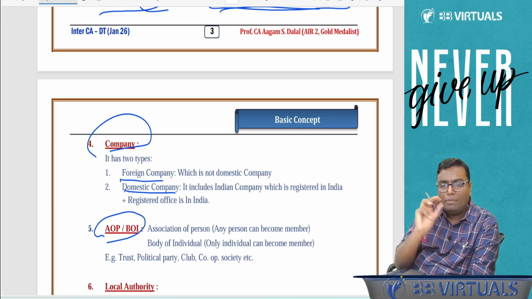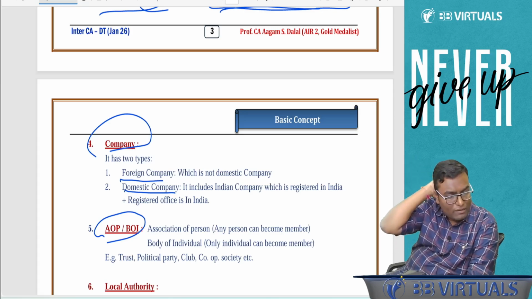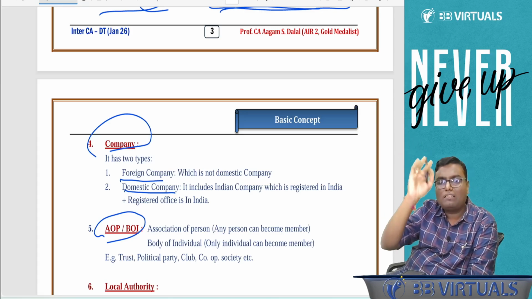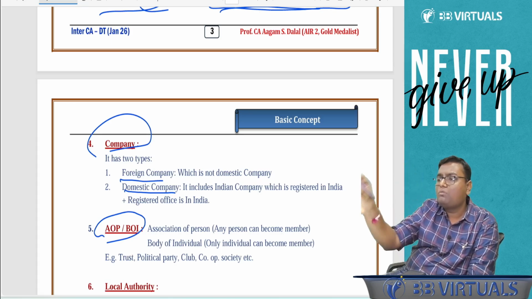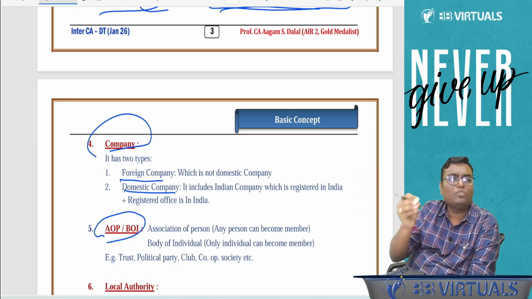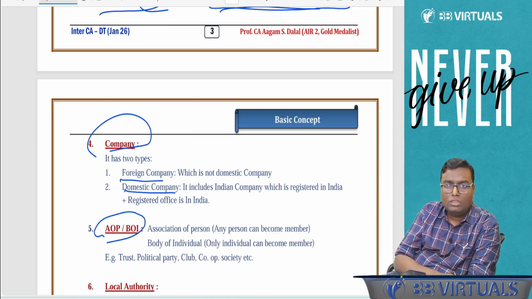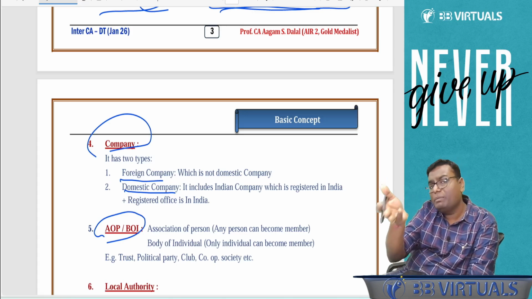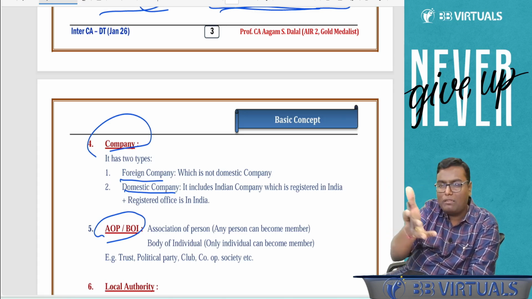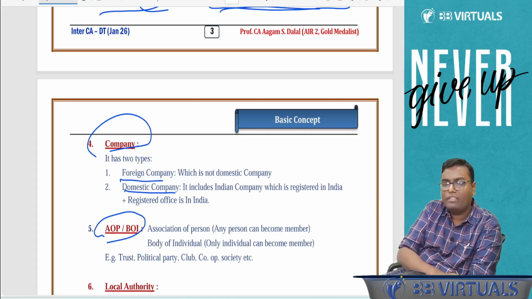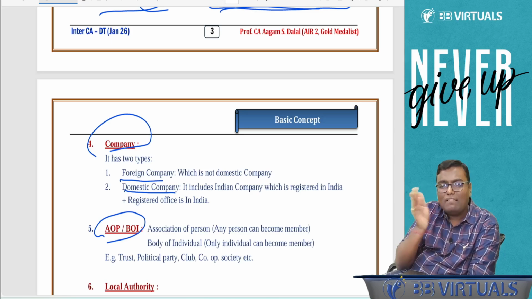So basically, as per the definition of Google, if you search on Google, what is association of person? It will say if two or more persons come together for a common goal or objective, it is an association of person. So my doubt is, even a partnership firm has two or more persons coming together for a common goal or objective, but that is separate, no? So how is it separate? I mean, both things are satisfied.